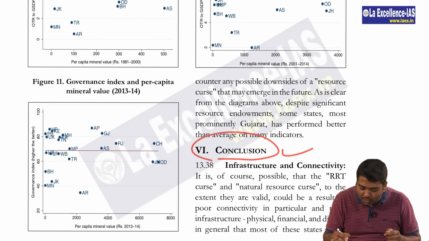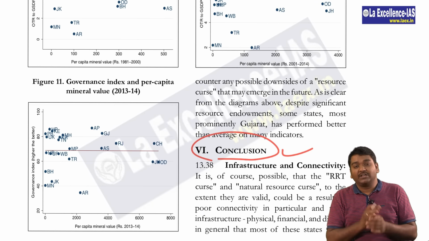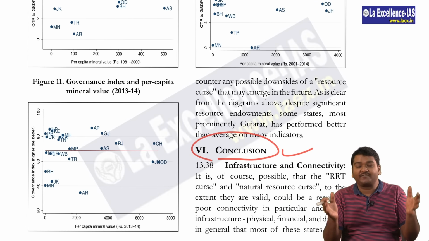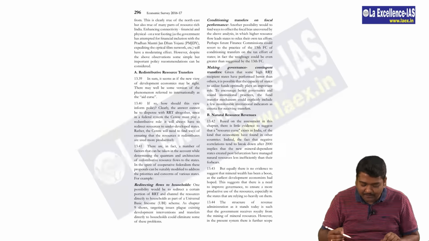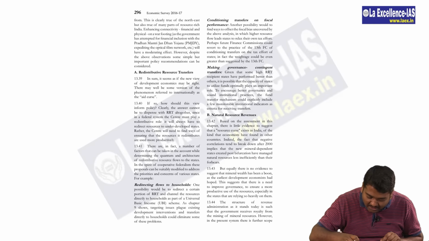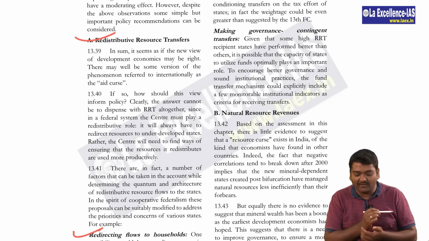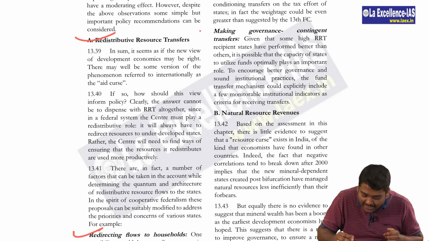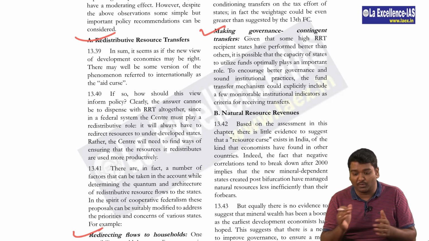Then on page number 295, you have the conclusion. Please read this conclusion carefully, where they say that if you need to improve the GSDP of the states, then you need infrastructure and connectivity. On the next page, they talk about redistributive resource transfers, especially redirecting flow to households, making governance-contingent transfers, that is, governance needs to be improved.